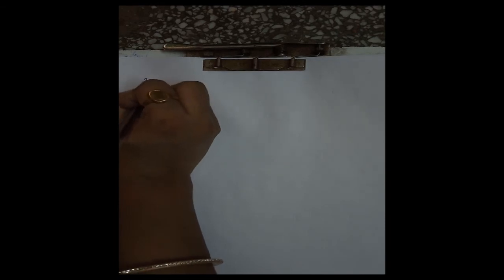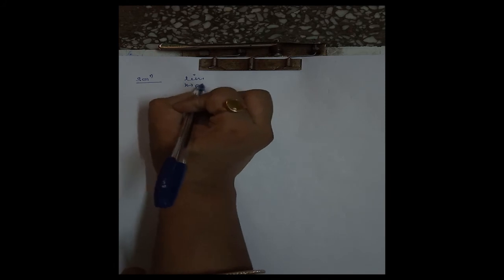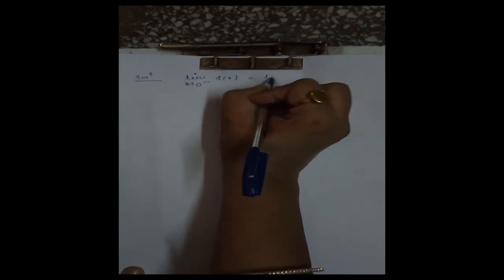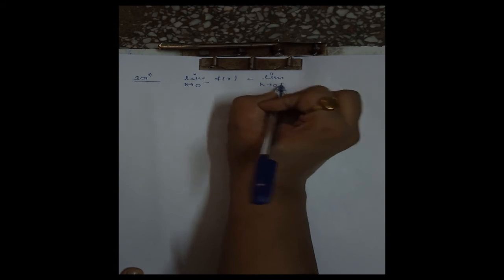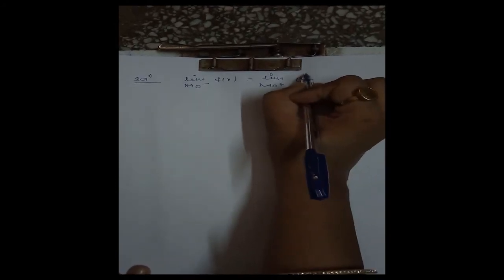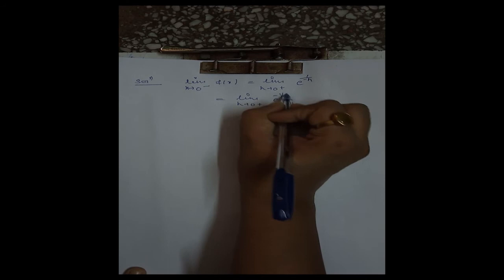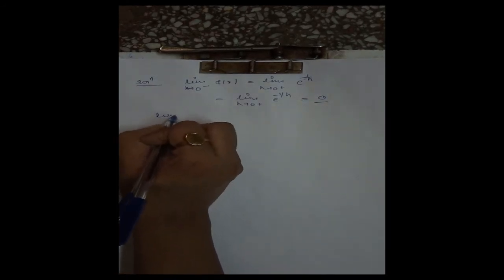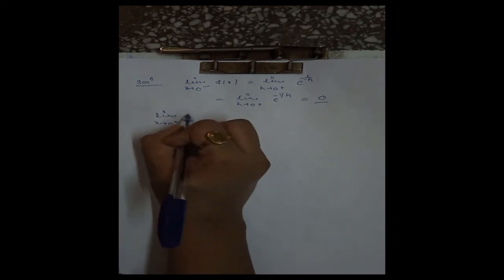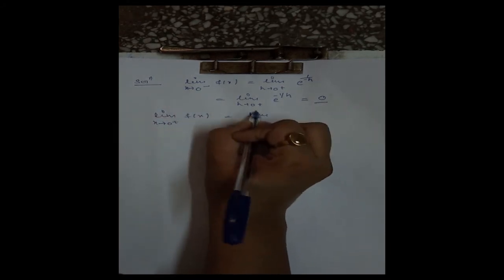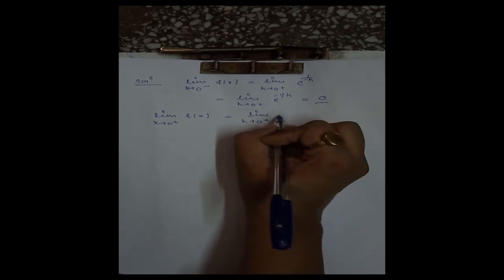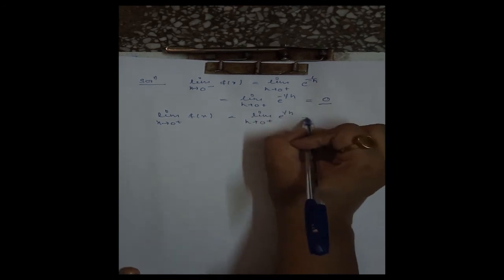Now limit x tending to 0 minus f of x is equal to limit h tending to 0 plus, replace x by 0 minus h. This will be this, that is this is equal to limit h tending to 0 plus e to the minus 1 by h, which is 0. We know this. And similarly we calculate the right hand limit at 0. This is equal to limit h tending to 0 plus e to the 1 by h, which is infinity.